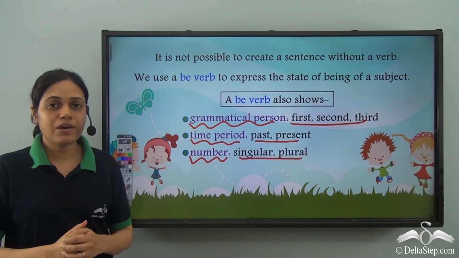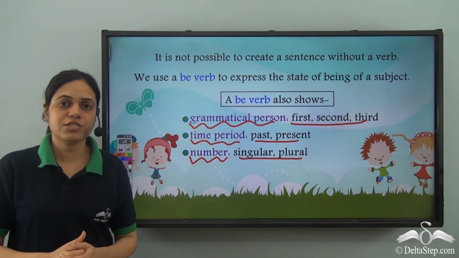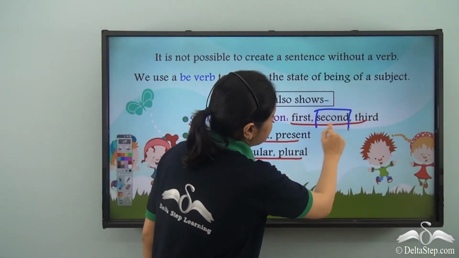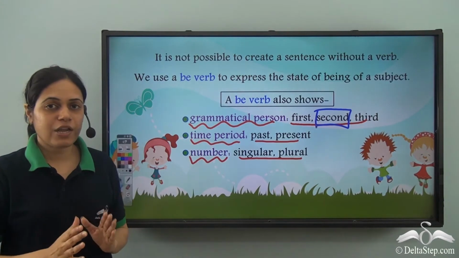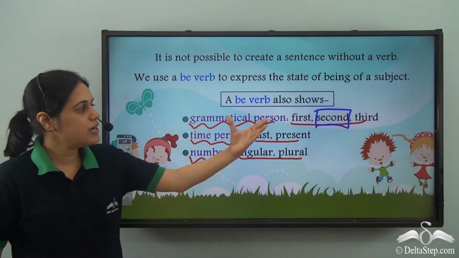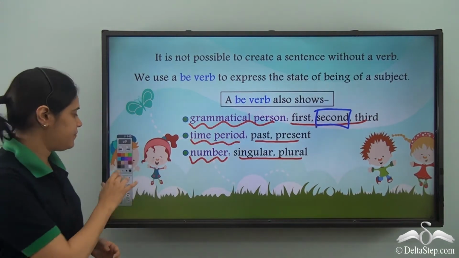So right now we will learn about the different types of be verbs used for second person only.